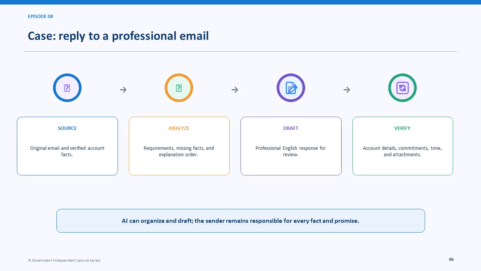For a professional email, begin with the original message and verified facts. Analyze the request, draft a reply using appropriate language, and verify names, commitments, tone, and attachments. AI can organize the response. The sender remains responsible for every promise.